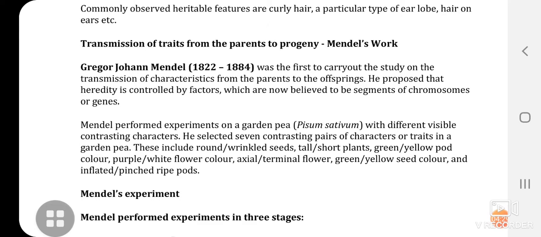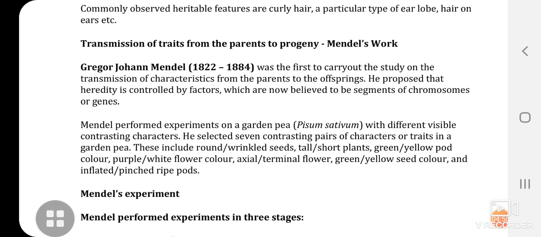These include round or wrinkled seeds, tall or short plants, green or yellow pod color, purple or white flower color, axial or terminal flower, green or yellow seed color, and inflated or pinched ripe pods.